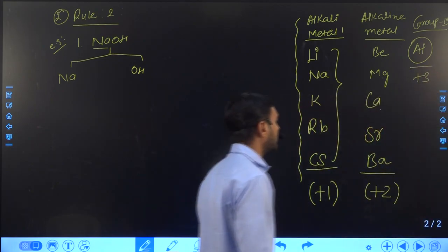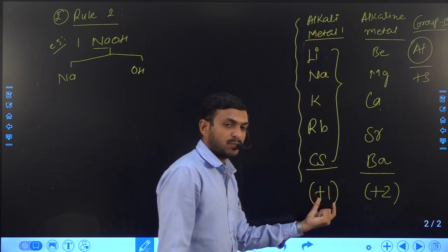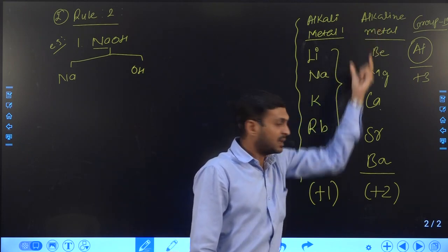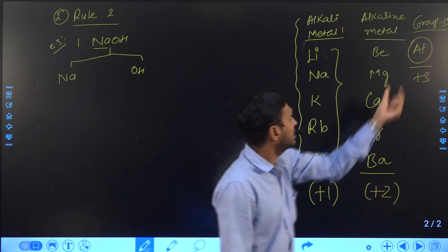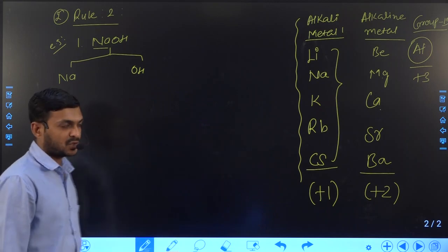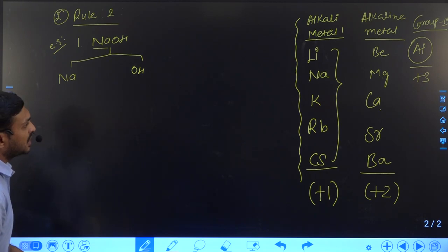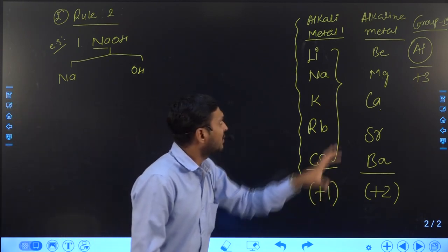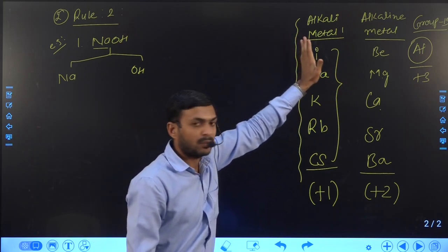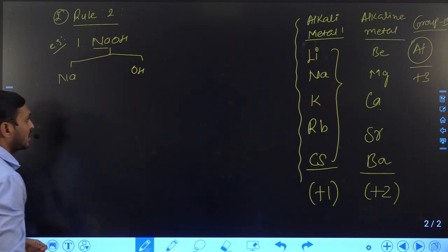Now you may be curious to know why the charge for alkali metals is +1, for alkaline earth metals is +2, and for aluminium is +3. We will discuss that in the next topic, or a different chapter. But right now you have to remember it clearly, and then try to understand rule number 2.